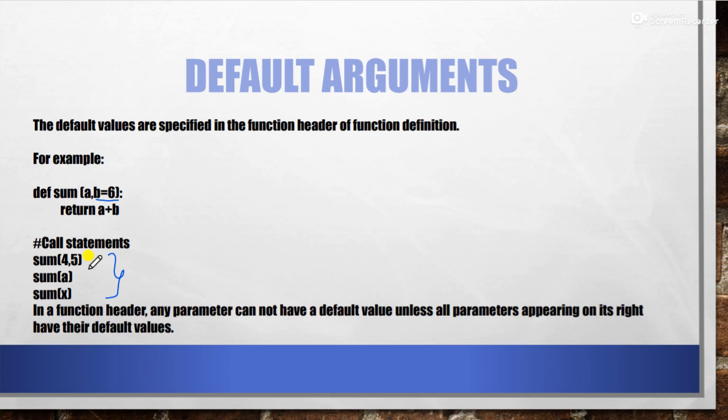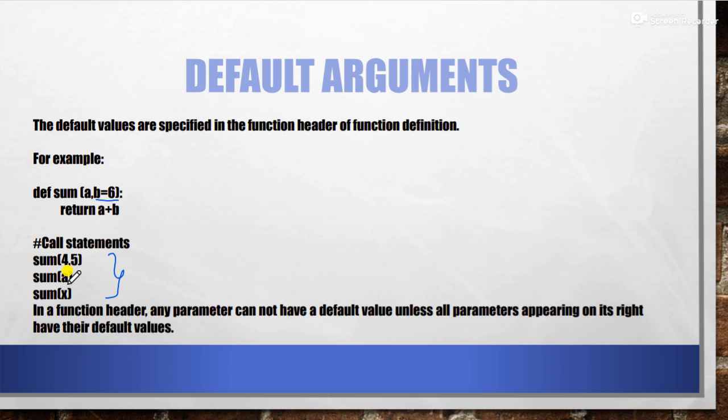In the first case we have given 4 and 5, so the value of A will be 4 and B will be 5. It means the default value will be overwritten by the passed value. Again, this default value 6 will be replaced by the passed value.